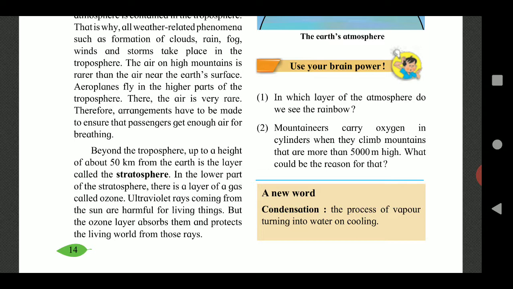As we climb up the height, the air at the top becomes rare. At the height of 5,000 meters or more, the air is very rare. The oxygen may be limited here. Therefore, the mountaineers carry oxygen in cylinders when they climb mountains that are more than 5,000 meters high.